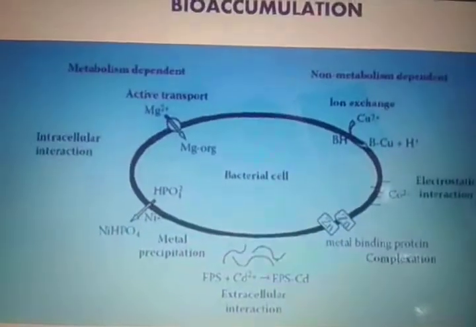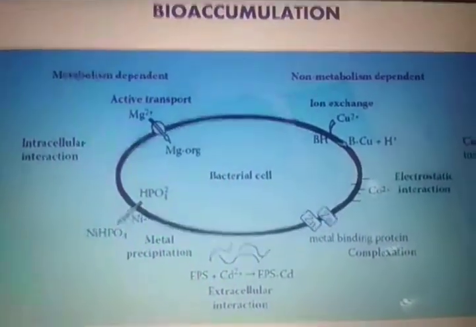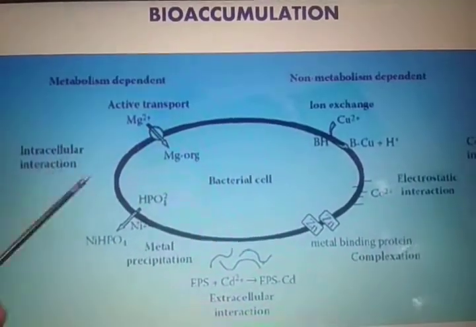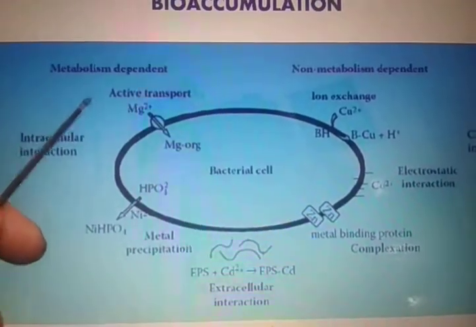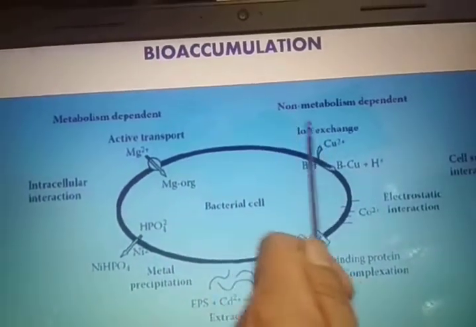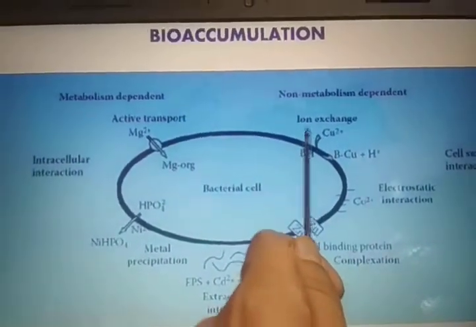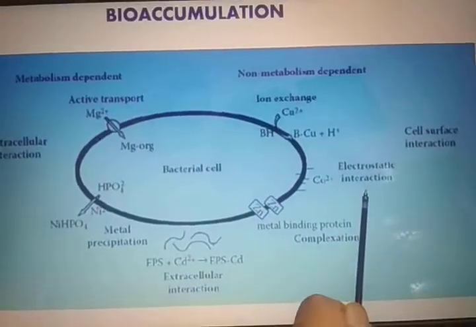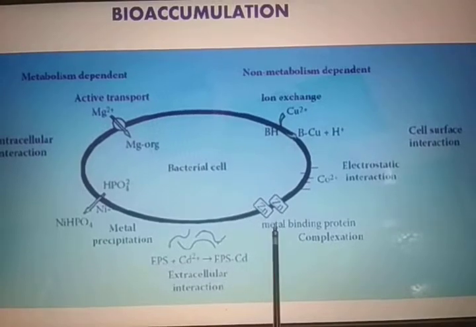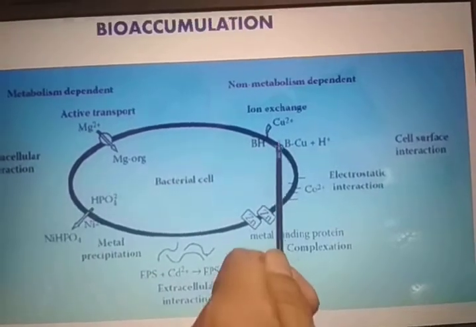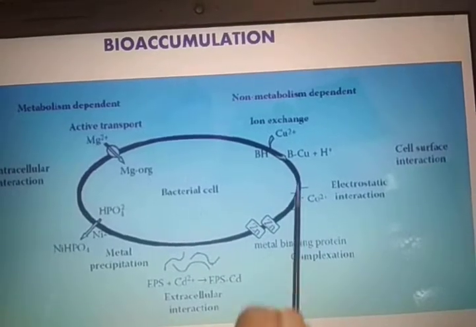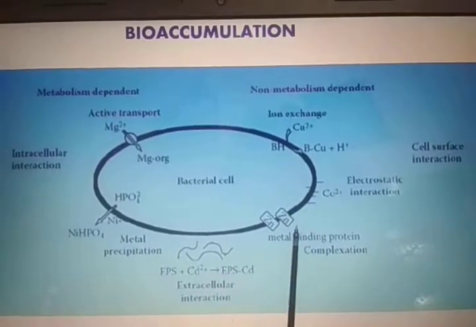So here you can see both metabolism dependent and non-metabolism dependent processes. The metabolism dependent process is the active bioaccumulation, and the other is the passive. Here you can see the electrostatic precipitation at the surface or complex formation, then ion exchange. So all these processes occur at the surface, extracellularly.